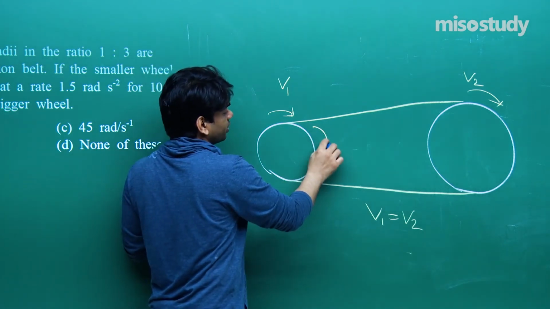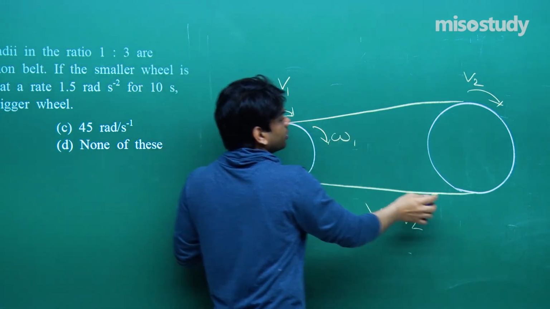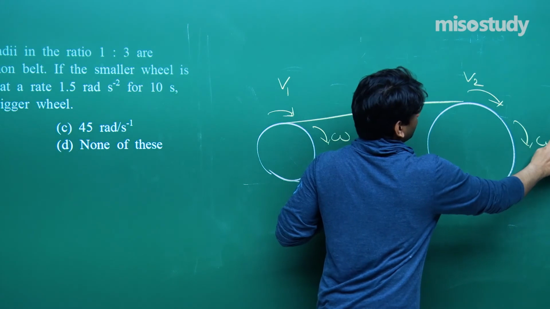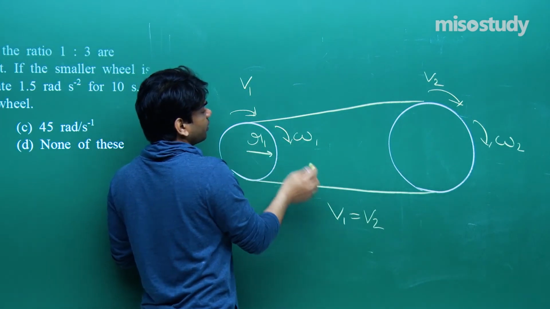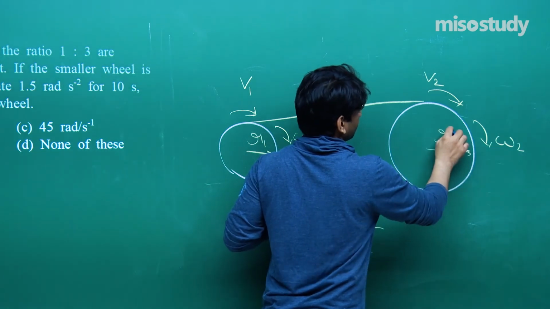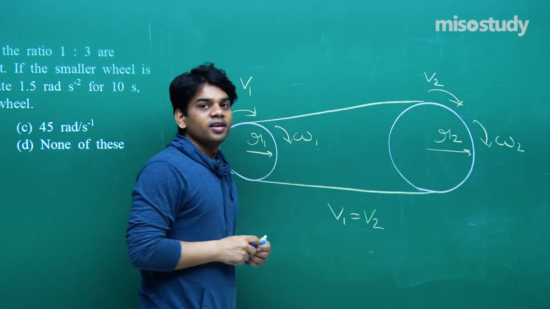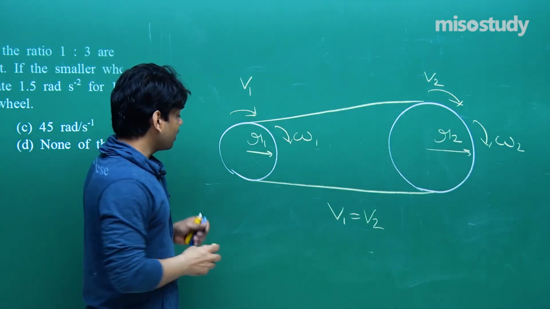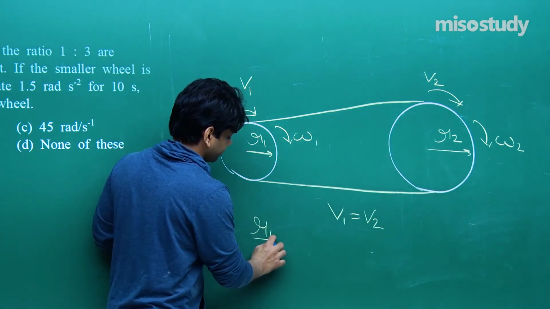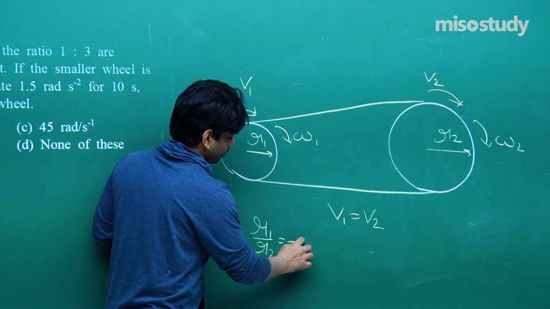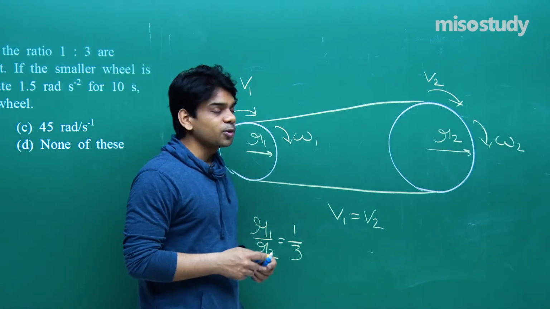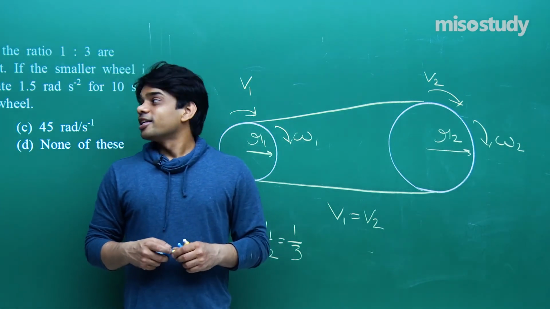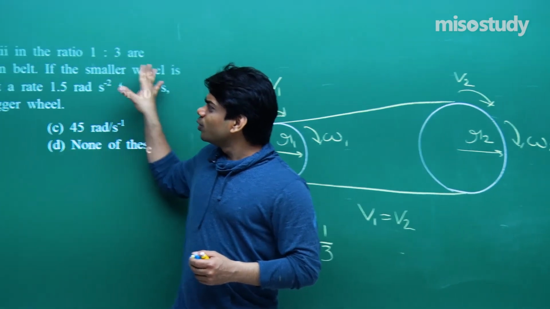Let's say angular velocity in this case will be omega 1, in this case it is omega 2, and the radius is also different, r1 and r2. Given that r1 and r2 are in the ratio 1:3, so we write down r1 by r2 equals 1/3. Now you see that the 1/3 we have used.